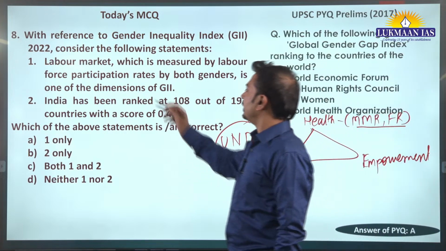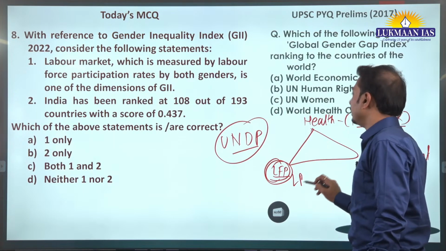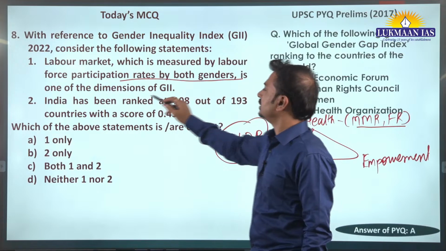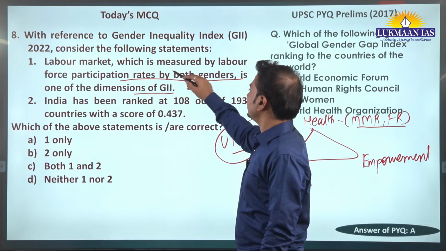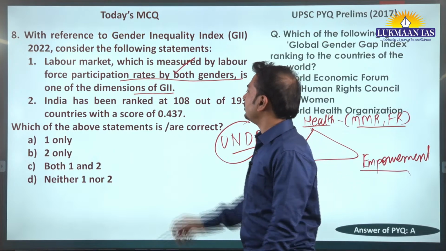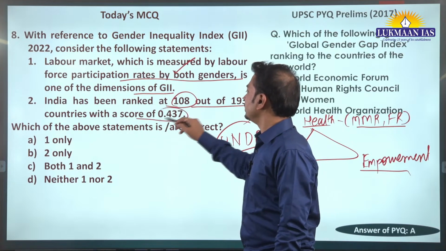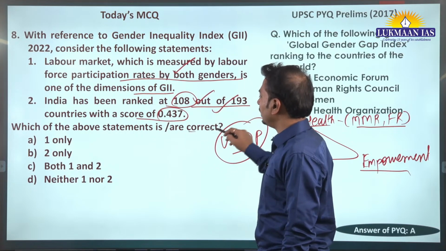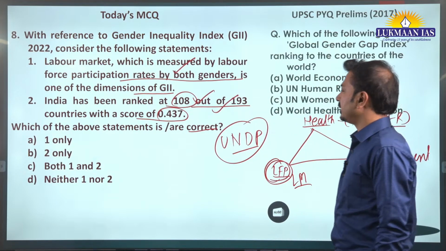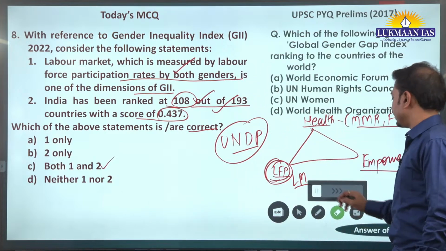Now the labor market, which is measured by labor force participation rates by both genders, is one of the dimensions. So this is correct. The other 2 are health and empowerment. Now India has been ranked at 108 out of 193 countries with a score of, now this is factually correct. You might think it is factually a little wrong, but that is factually correct and that's why the answer will be C here. Okay, C is the correct answer. Fine.